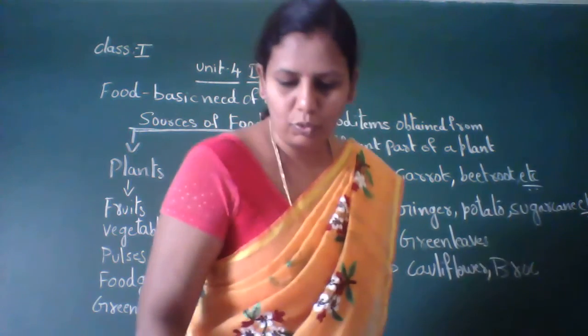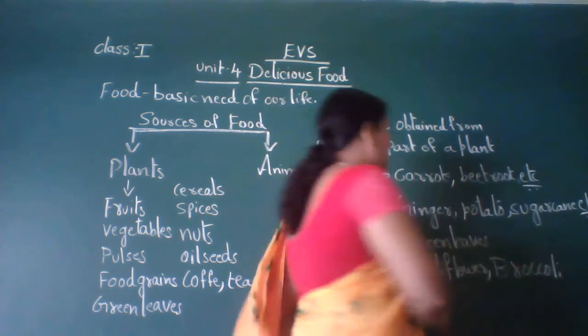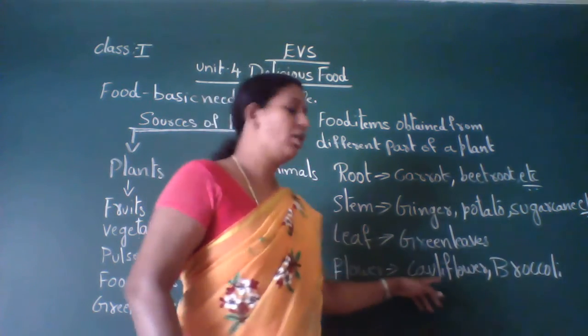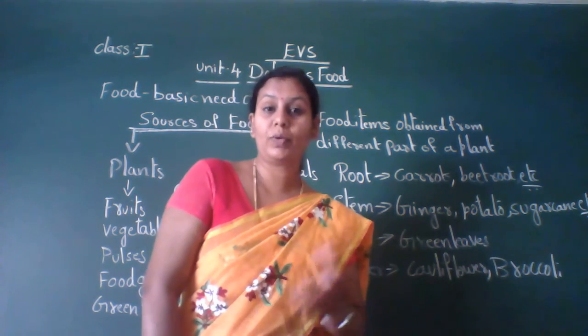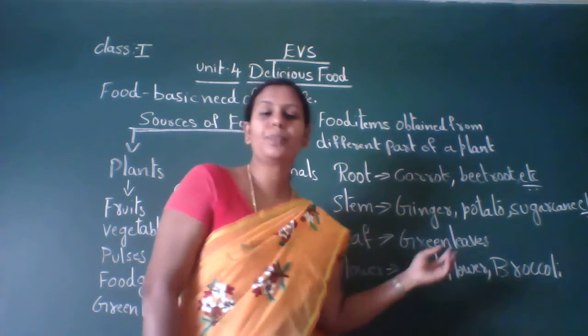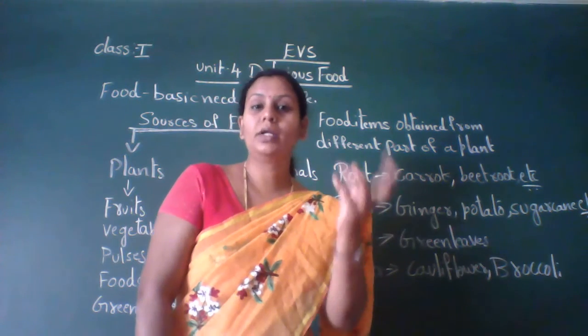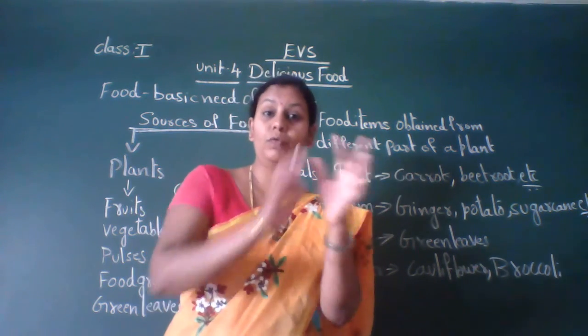Have you seen this broccoli? So see it, cauliflower, from which we prepare gobi, isn't it? That cauliflower we get from the flower part of a plant, and even broccoli. That is also one. It looks like a cauliflower, only fully green color.